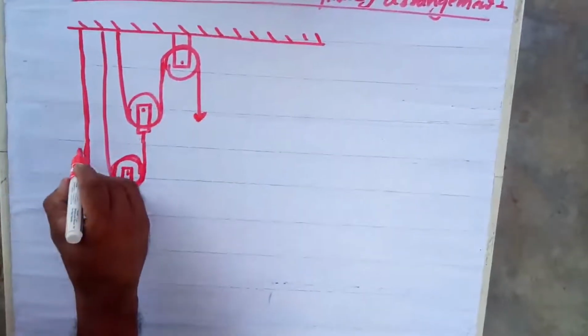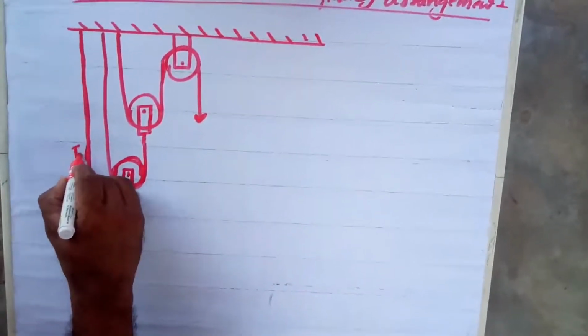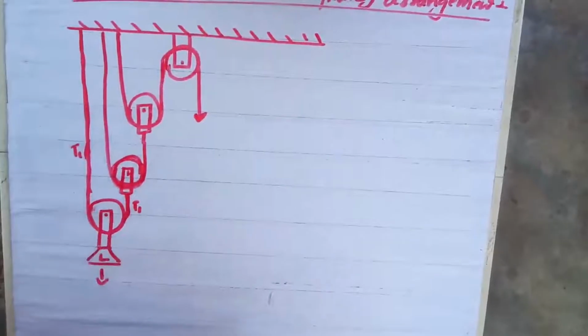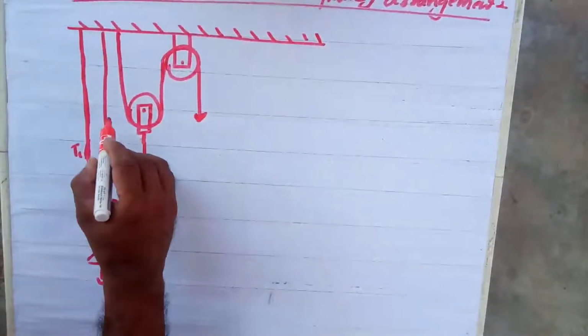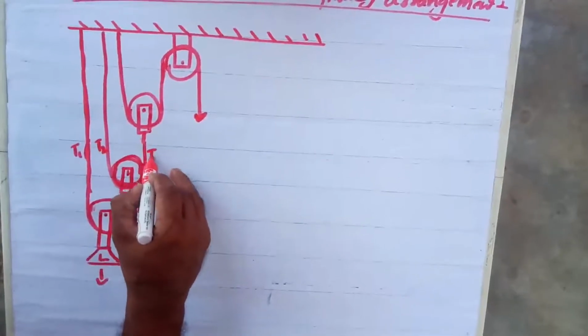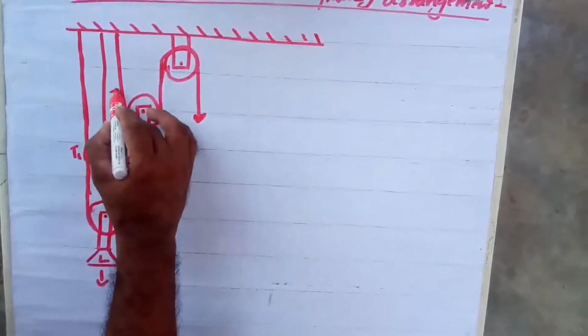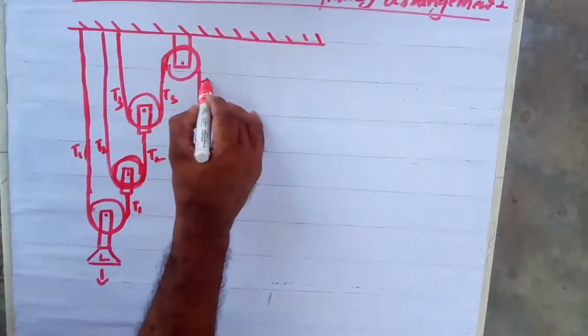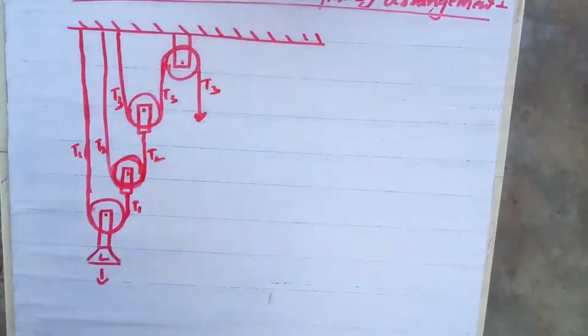First pulley, let the tension of this string be T1, here also T1. These 2 segments are there. First string. Come to the second pulley or the second string, that is T2. As they are different, I'll name them differently. T2. Third pulley and third string T3, T3. Here also T3. Are you clear now?